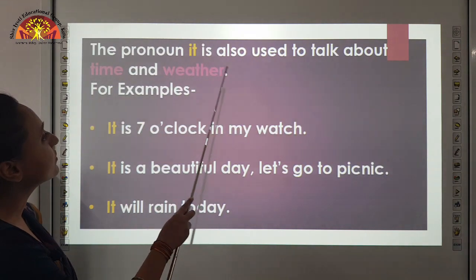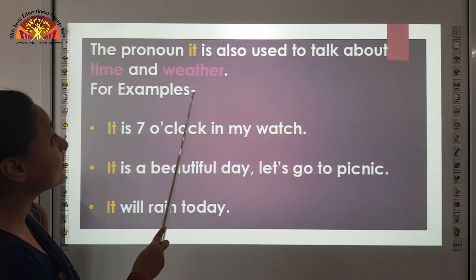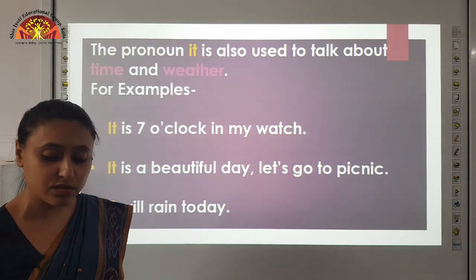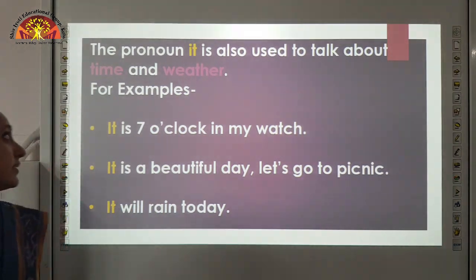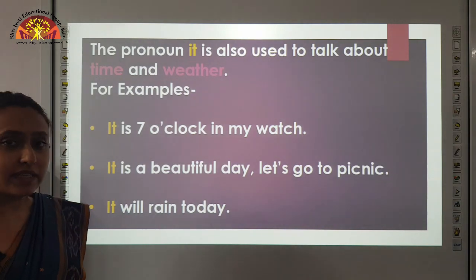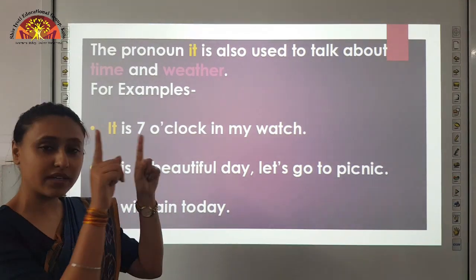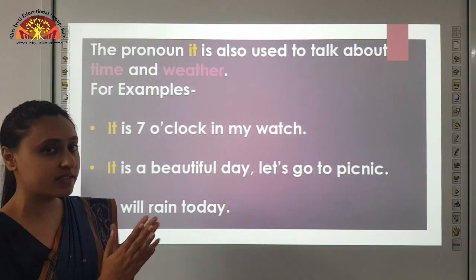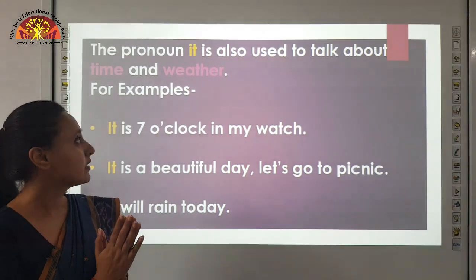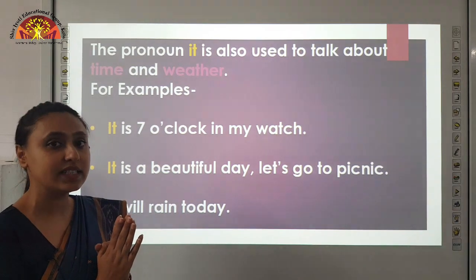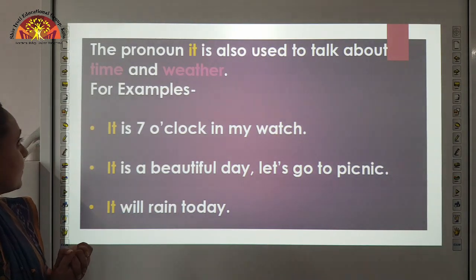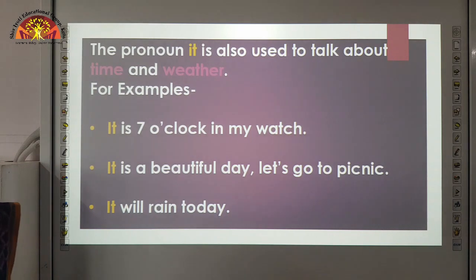The pronoun it is also used to talk about time and weather. It is also used to talk about time and weather. टाइम होता है राइट, आप लोग देखते हैं आपकी वॉच में, आपके घर में बड़ा सा क्लॉक लगा रहता है, आपको टाइम देखना होता है, तो टाइम और वेदर के लिए हम क्या यूज़ करते हैं, we use it. Let us see few examples. It is 7 o'clock in my watch. Here we are talking about time. So what we use? We use the pronoun it.